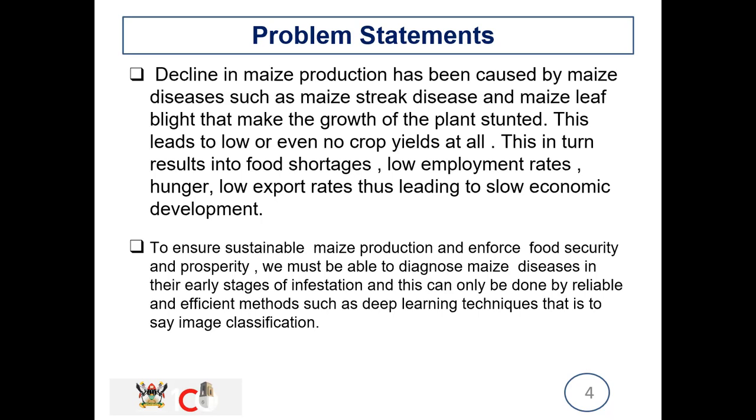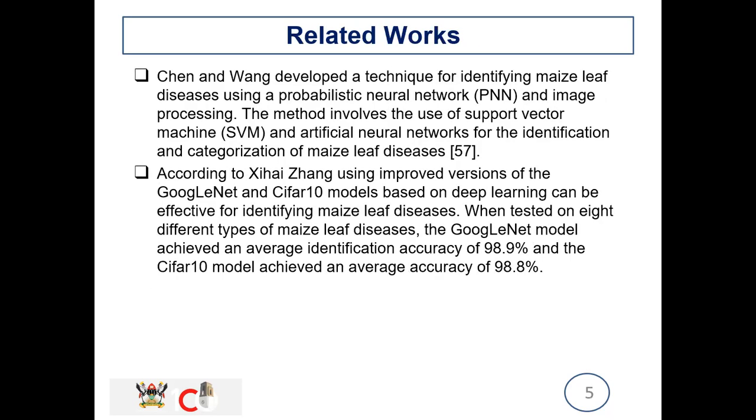So to ensure sustainable maize production and enforce food security and prosperity, we must be able to diagnose maize diseases in the early stages of infestation. This can be done only by reliable and efficient methods such as deep learning techniques, that is to say, image classification.